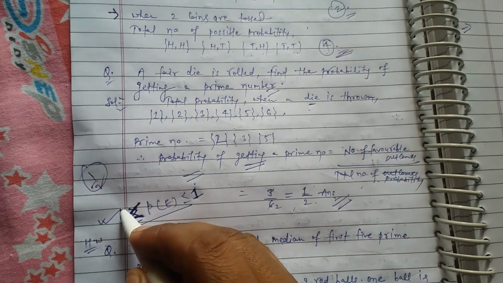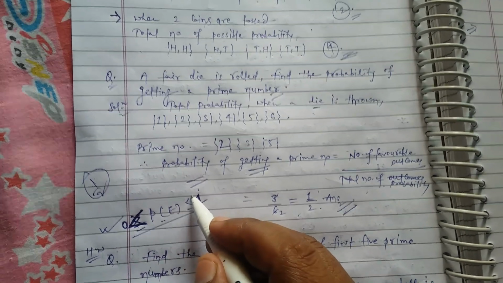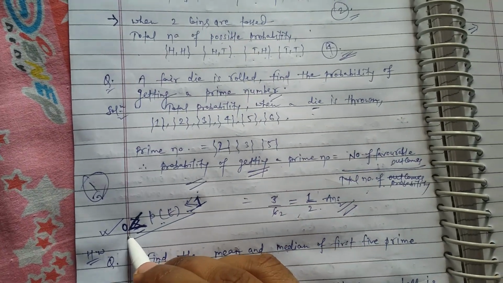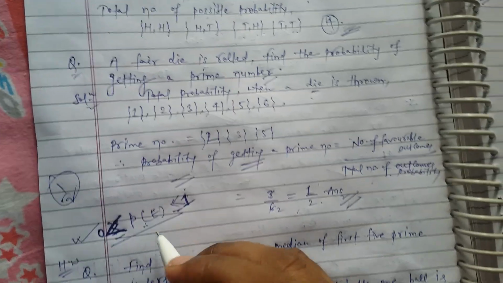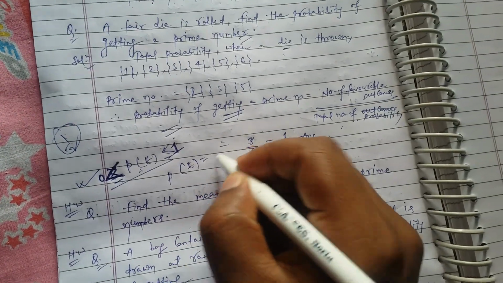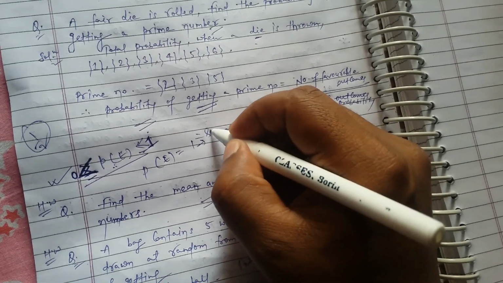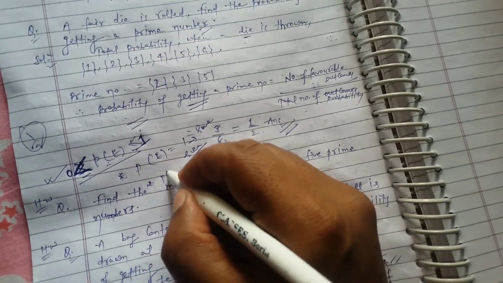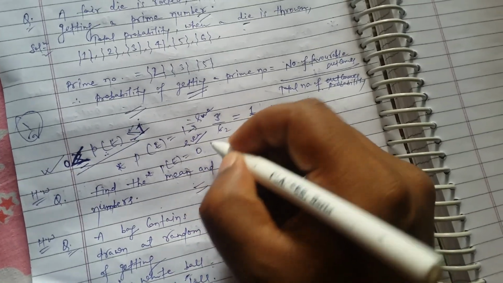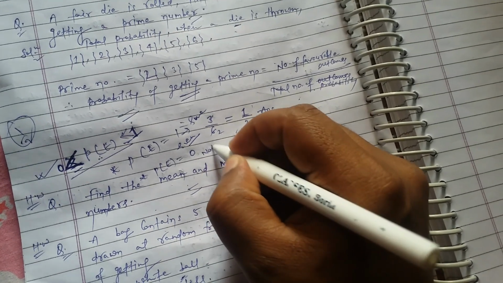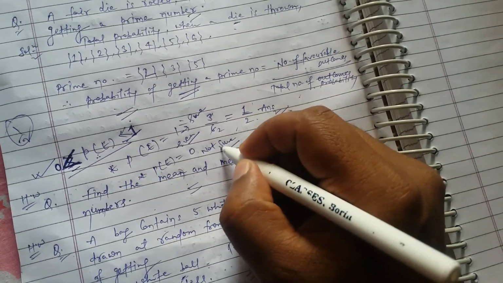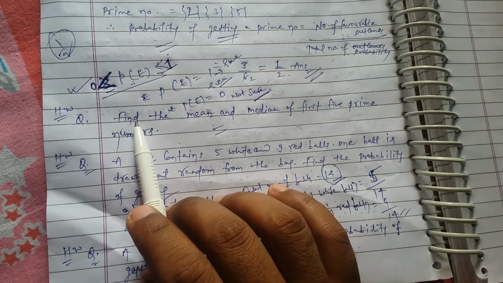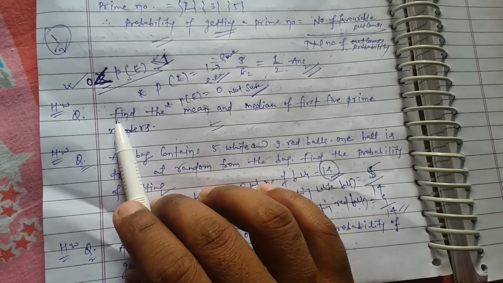Here one concept says the probability of any event would be less than or equal to 1 and greater than or equal to 0. When the probability of any event is equal to 1, this will be a sure event. The second one is when the probability of any event is 0, in this case there would be no possibility, it is not sure.